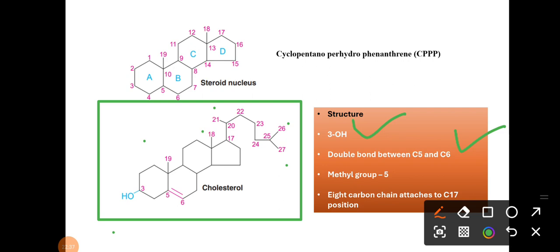And finally this 8 carbon chain attaches to the C17 position. Here is the C17 position guys. Then 8 carbons are there, right? Means like 21, 20, 22, 23, 24, 25, 26 and 27. So these are the 8 carbon chain attached to your C17 position. So these are some important points of the structure of your cholesterol. So please remember this. Sometimes they ask questions on the structure of cholesterol also.